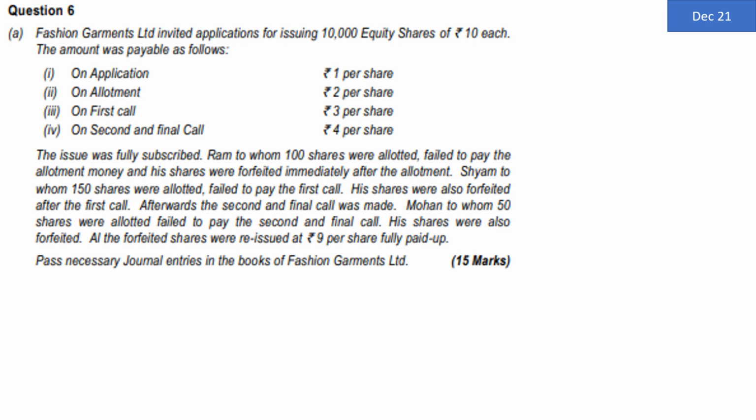Ram, to whom 100 shares were allotted, failed to pay the allotment money and his shares were forfeited immediately after allotment. Shyam, to whom 150 shares were allotted, failed to pay the first call. His shares were also forfeited after the first call. Afterwards, the second and final call was made. Mohan, to whom 50 shares were allotted, failed to pay the second and final call. His shares were also forfeited. All the forfeited shares were reissued at rupees 9 per share, fully paid up. Pass necessary journal entries in the books of Fashion Garments Limited.